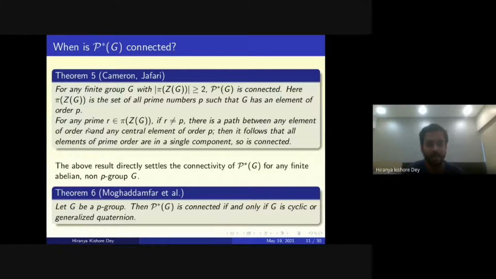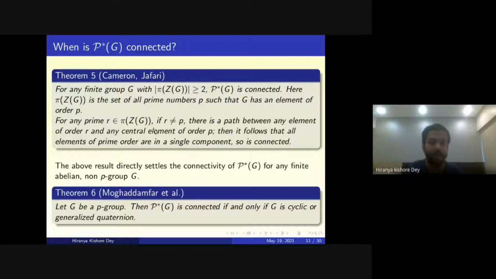So how does that follow? If you take any prime R belonging to pi of ZG, and R is not equal to P, then, as this R belongs to pi of ZG, that is the center, there is a path between any element of order R and any central element of order P. From this, it's clear that all the elements of prime order are in a single component, and therefore all the elements are in a single component. So it is connected.